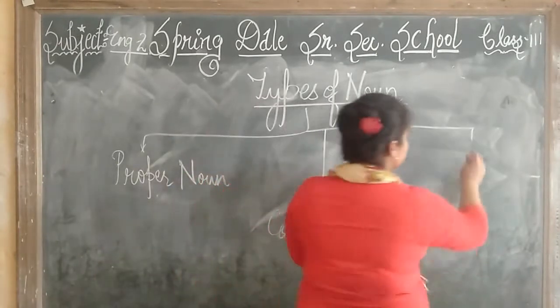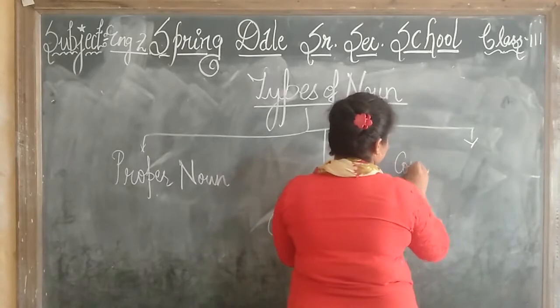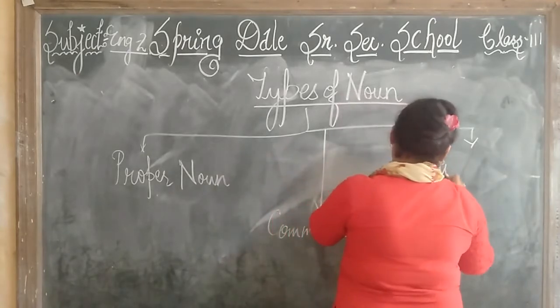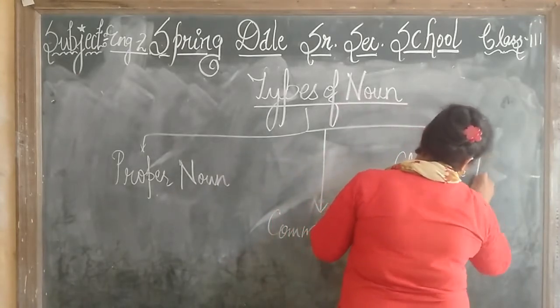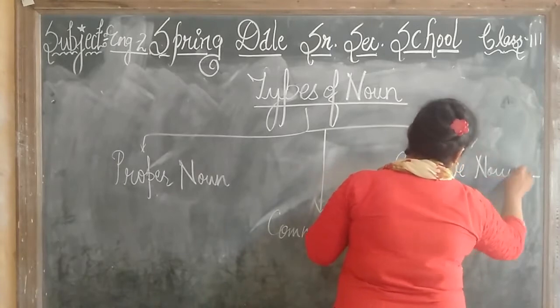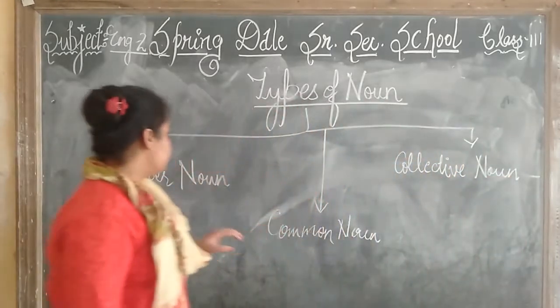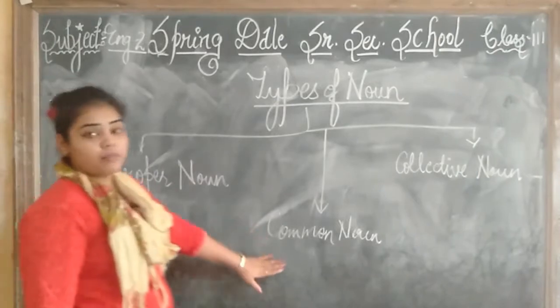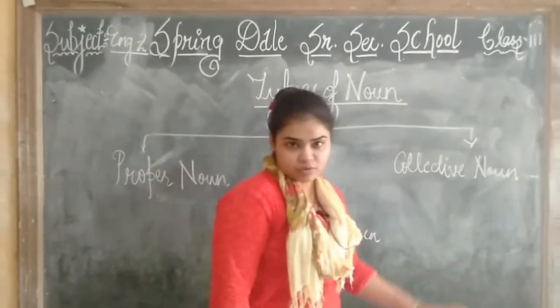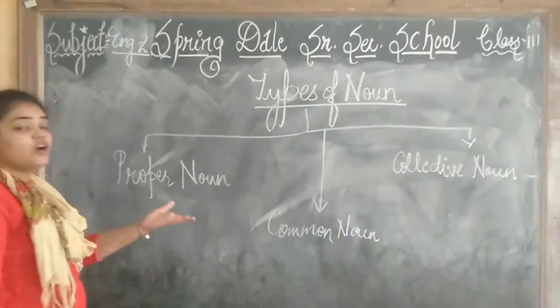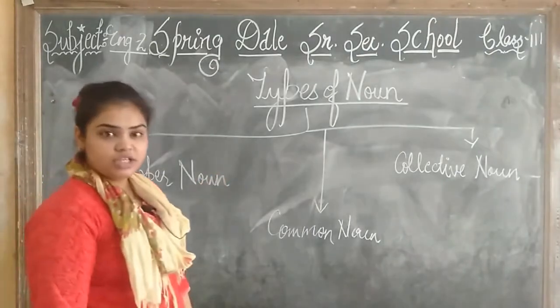Common noun, and the last one is collective noun. Now children, what is a proper noun, common noun and collective noun? Proper noun क्या होता है, common noun क्या होता है, collective noun क्या होता है?